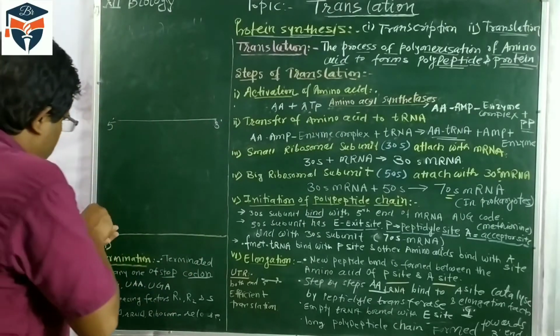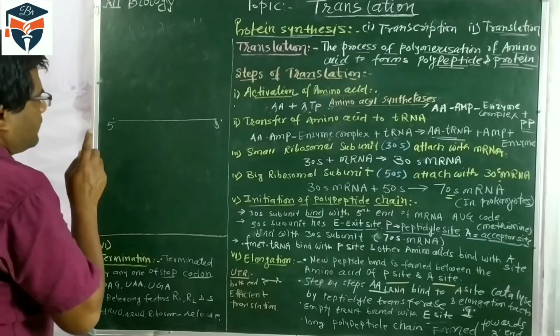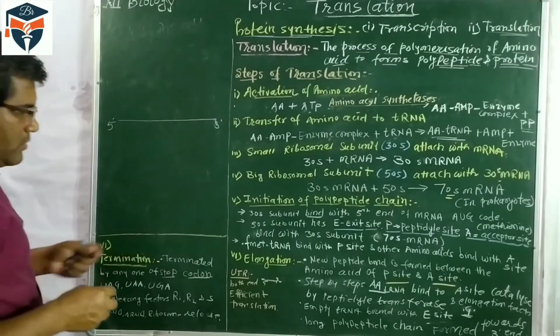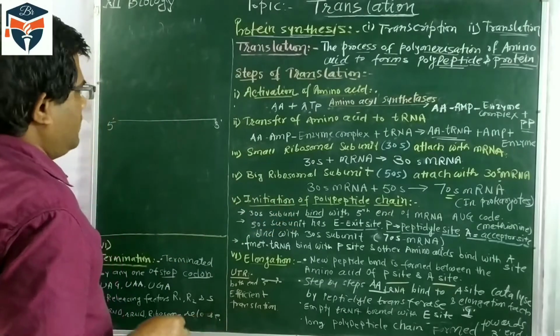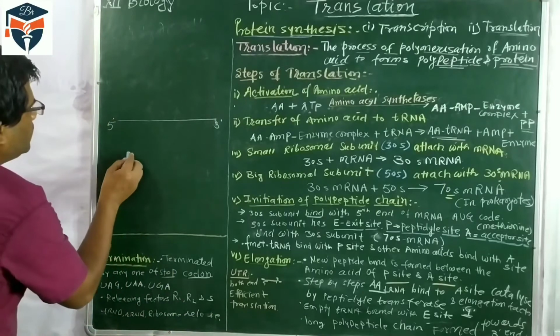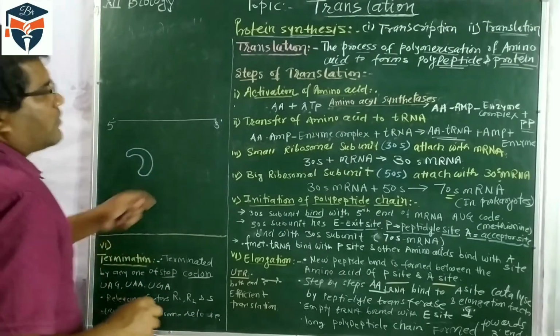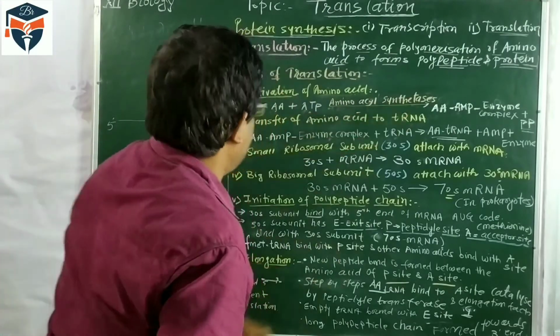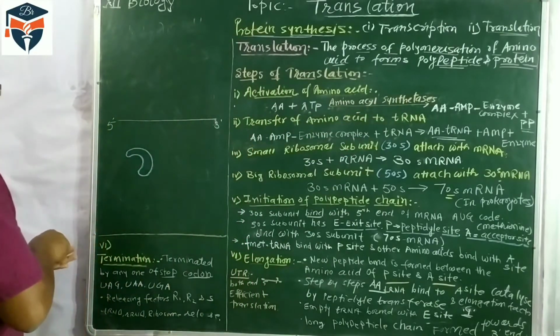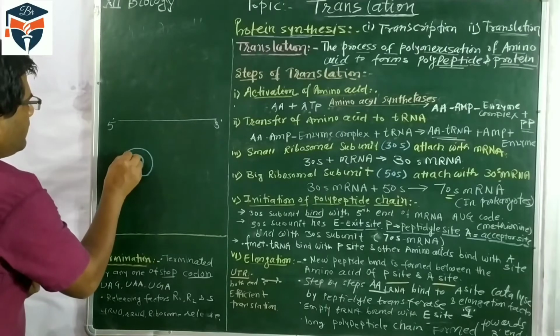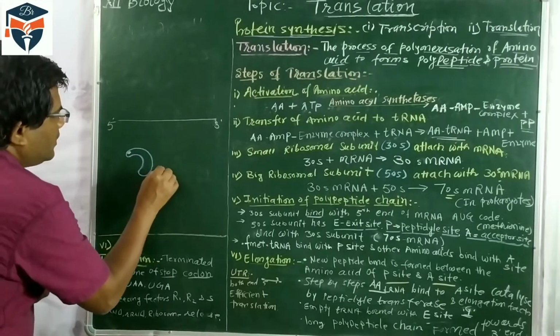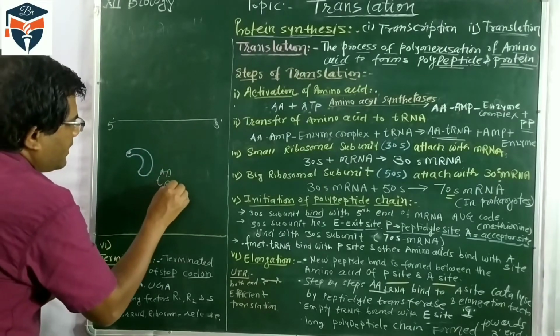So in this process, this is the position when initiation starts. As I told you, this is the enzyme called amino acid synthetase enzyme, and here the activated amino acid and tRNA, so the amino acid with tRNA.